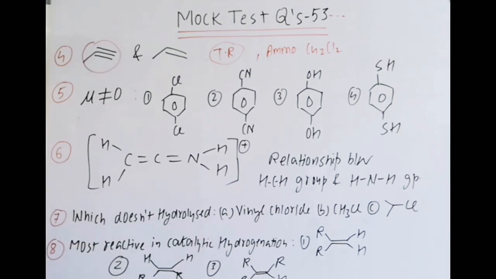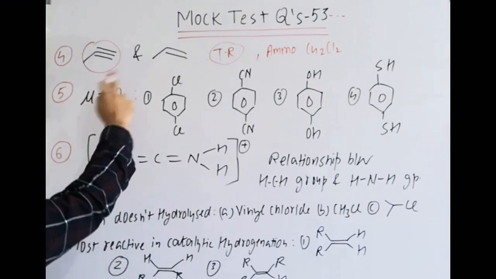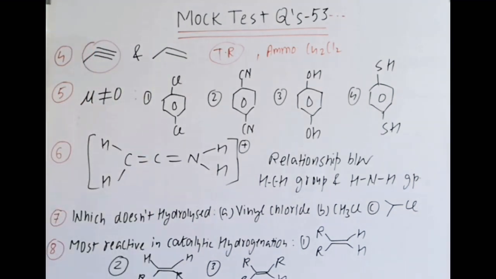Ammoniacal cuprous chloride test, it will be given by this terminal alkyne, right? This is covered in which topic? In the practical organic chemistry POC video, all the tests are covered. Then fifth, mu not equal to 0.